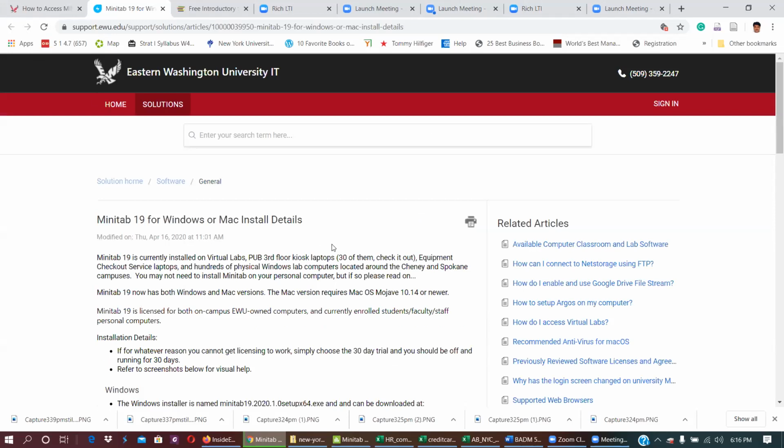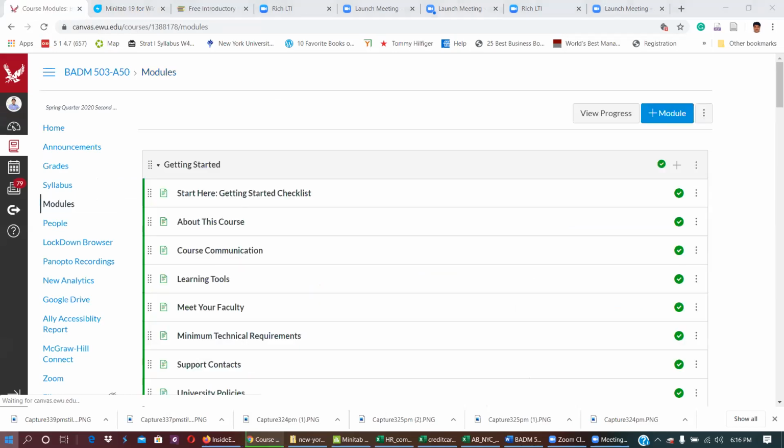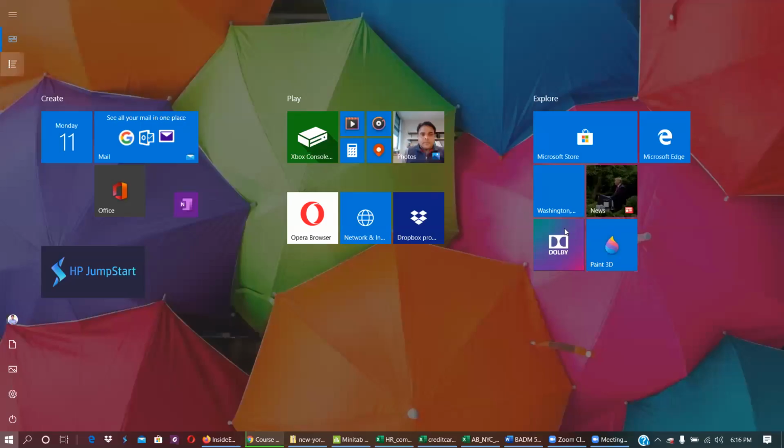Some people are having problems because of Mac, because I think the Mac version of Minitab does not have all the options that the Windows one has. For that purpose, you have another option to access Minitab, and I'm just going to demonstrate that. The virtual lab, VMware.